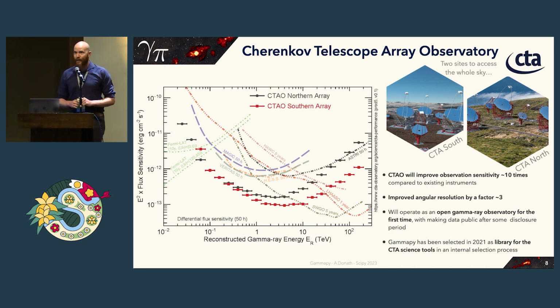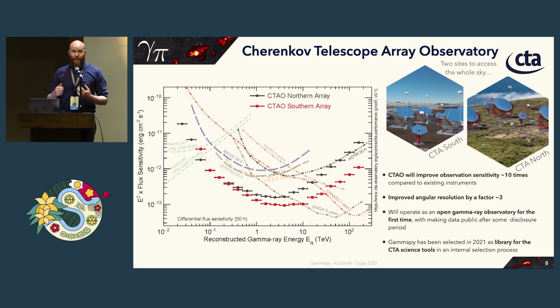There's going to be one observation site in the south and one in the north to cover the whole sky. And as you can see here, this is the sensitivity curve, and the one shown in black and red is the one expected from the Cherenkov telescope. This is going to improve the sensitivity with which we can observe the gamma ray sky by a factor of 10. And also the angular resolution is going to be improved by a factor of 3.